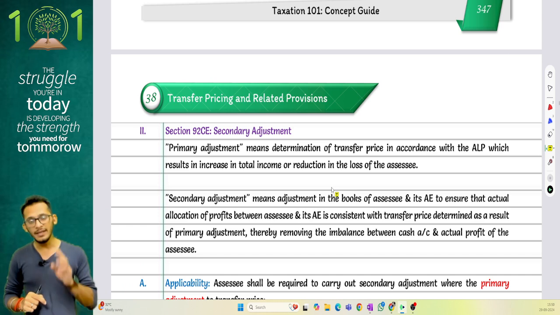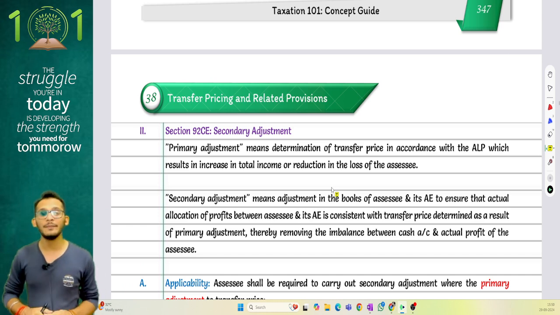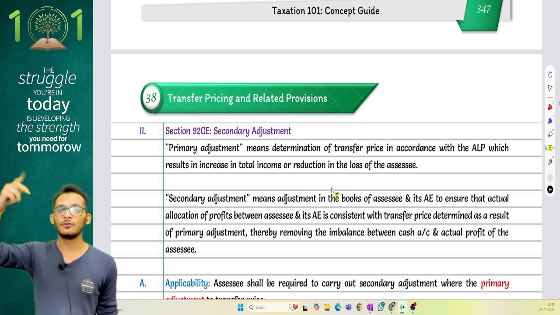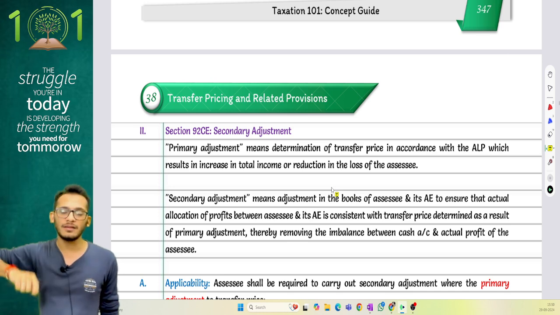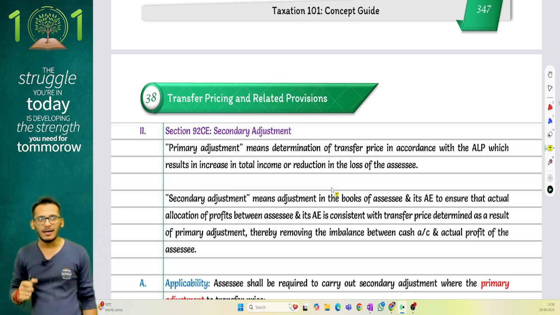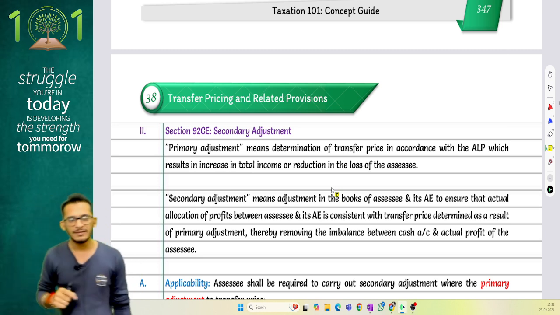Notice once again, what am I telling? I am telling that if there is a transfer pricing adjustment because of which India does not have the money which is required, the person will have to go back to the AE and ask him to give back the money. Giving back of such money is called secondary adjustment.